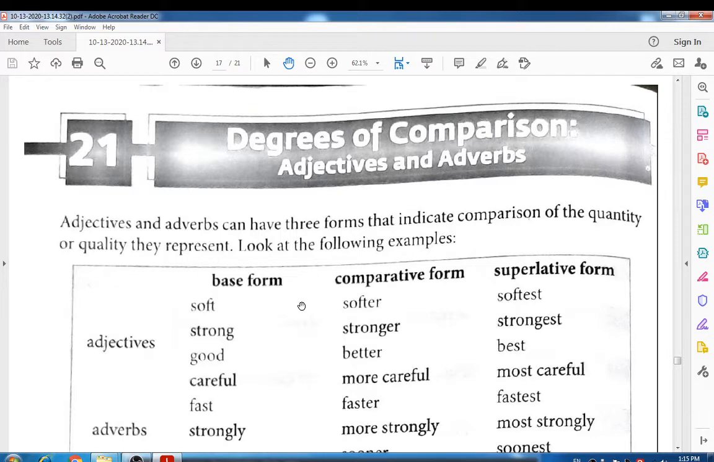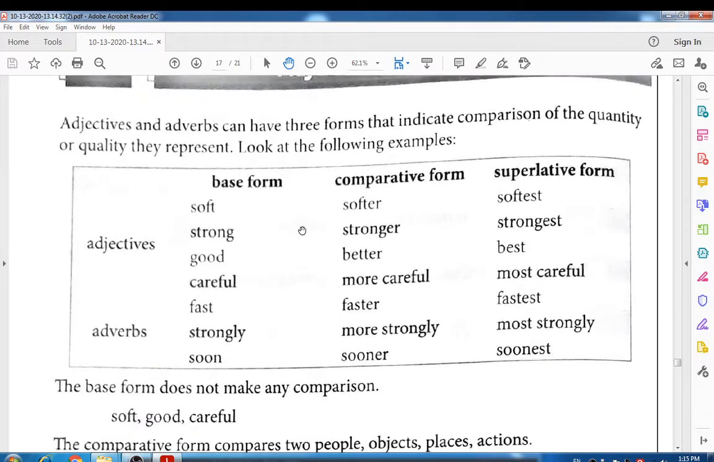Okay students, look at these adjectives and adverbs. Here is the column in which the base form, comparative form and superlative form are given, right? First of all, we will see the adjectives and it starts from soft. The base form is soft, the comparative form becomes softer and the superlative form becomes softest. So I think you get a clear idea about the forms of degrees. There are three forms: first is the base form or positive degree, second is the comparative degree, and third is the superlative degree, right?